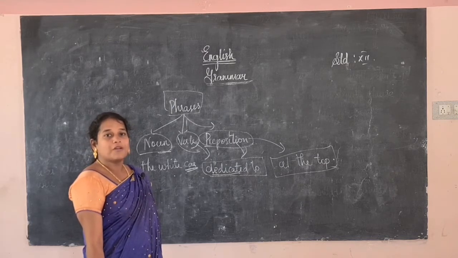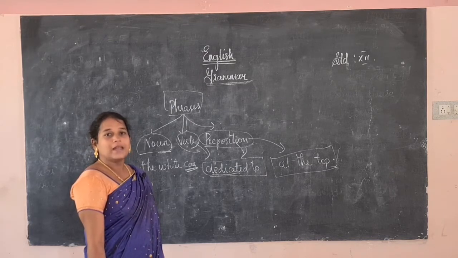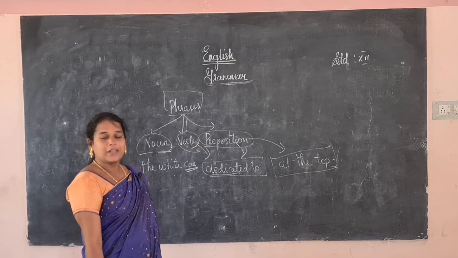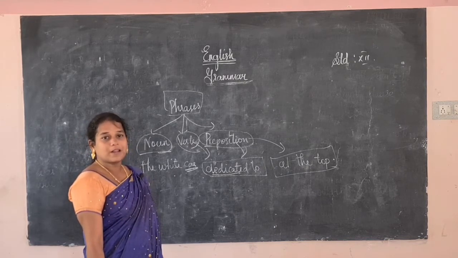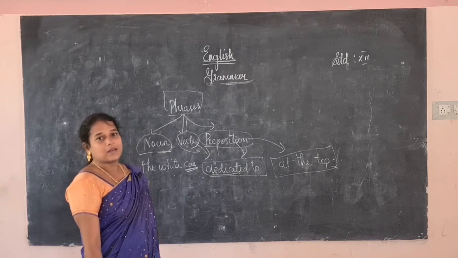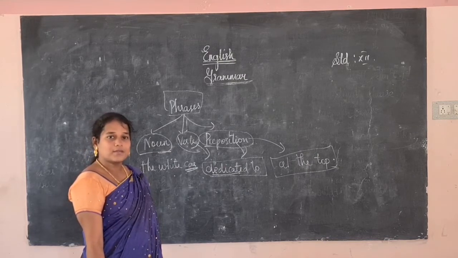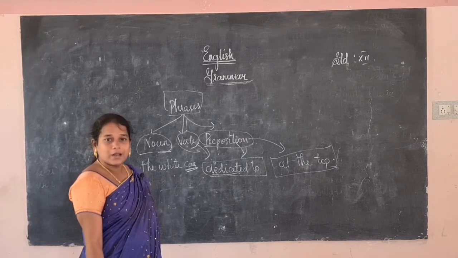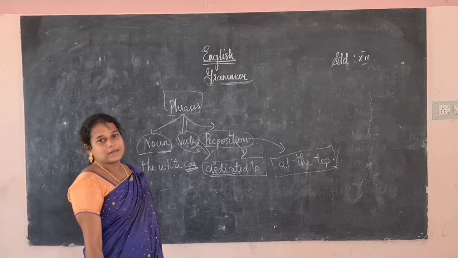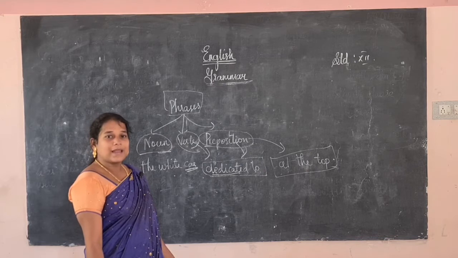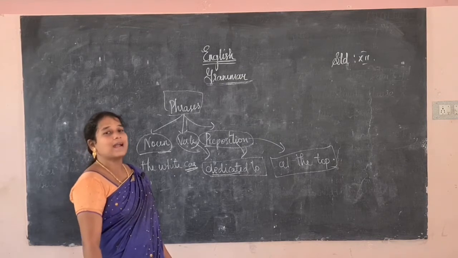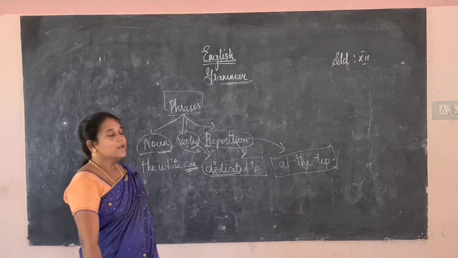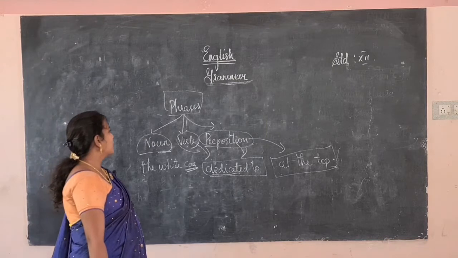A class is a group of words which gives a complete meaning. It has a subject as well as a predicate. Okay, classes are divided into two: one is a dependent class, another is an independent class. Dependent class is otherwise known as the subordinate class. Independent class is otherwise known as the main class. Again the dependent class has three types: adjective class, adverb class and noun class.